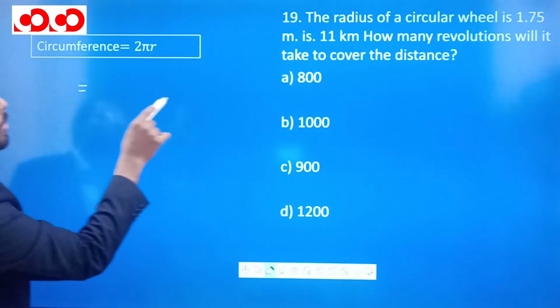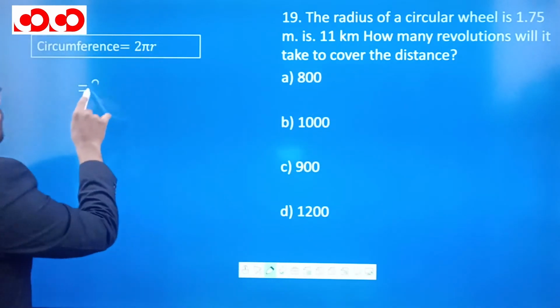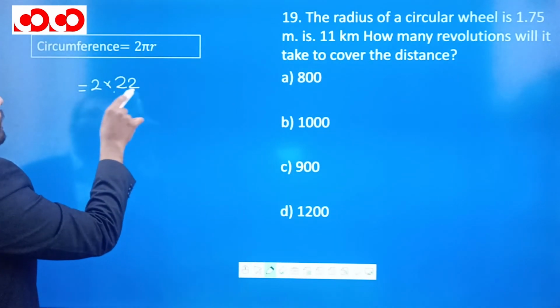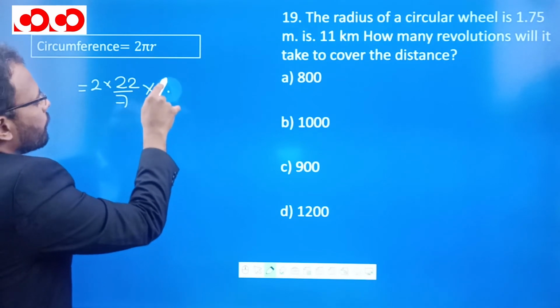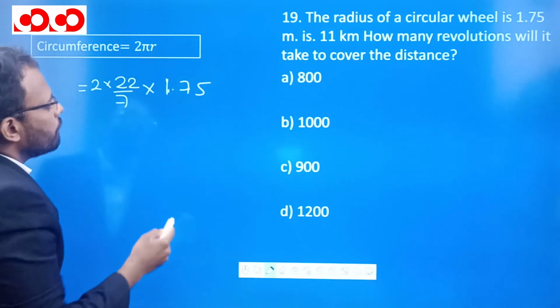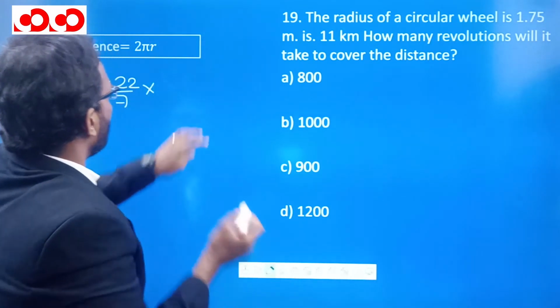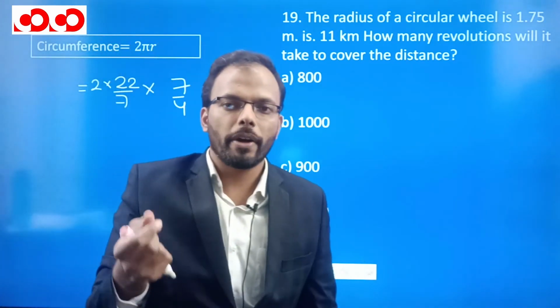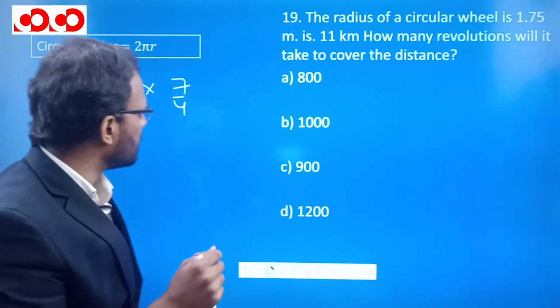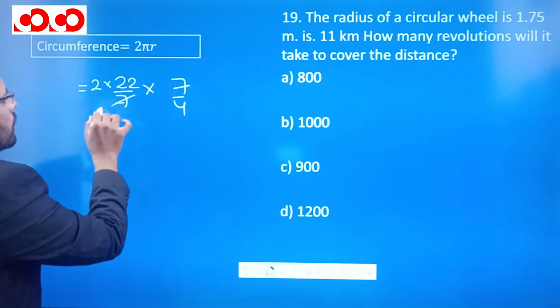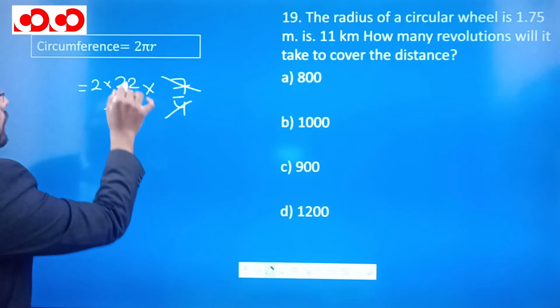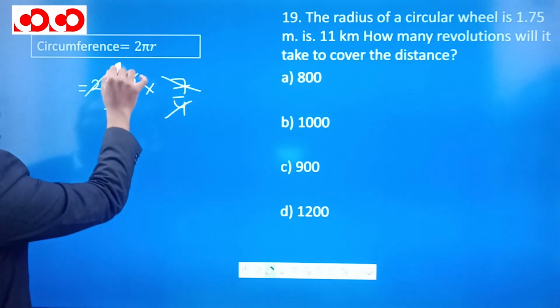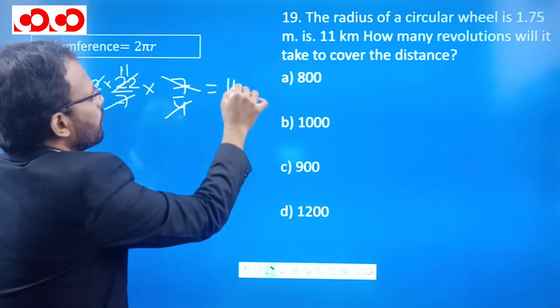Definitely we can find. It is equal to 2 into 22 by 7 into 1.75. What is 1.75? Yesterday I told you 1.75 is 7 by 4, right? In the previous video, we have already discussed how 1.75 is 7 by 4 in the data interpretation video. So this is 7 by 4. This 7 and 7 will get cancelled. 4 will cut this 2 and this 22 11 times. So the circumference is 11 meters.